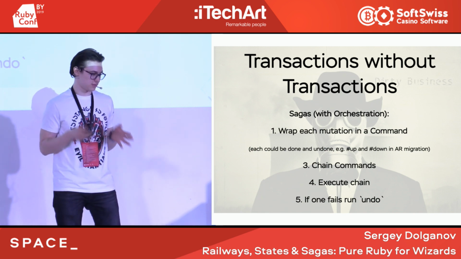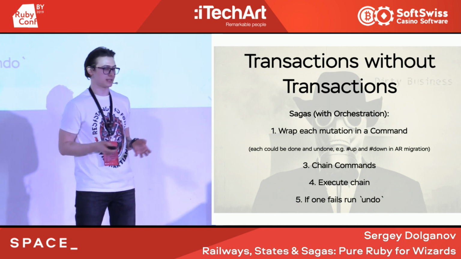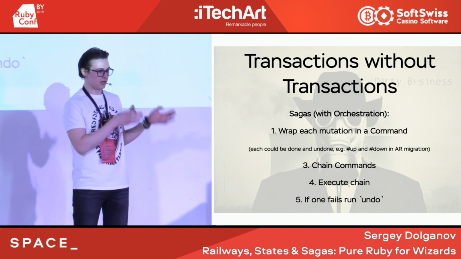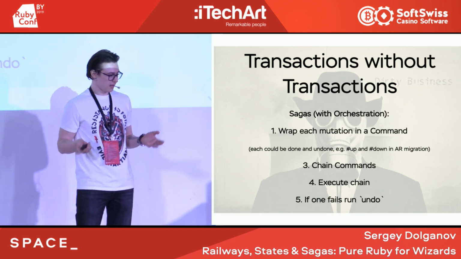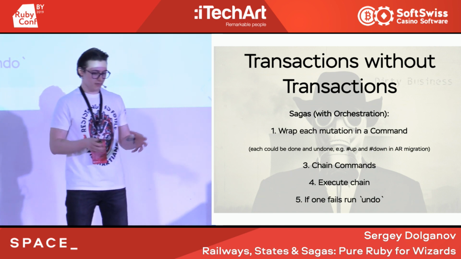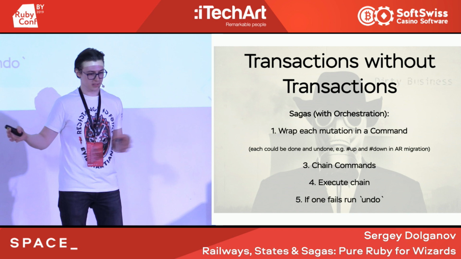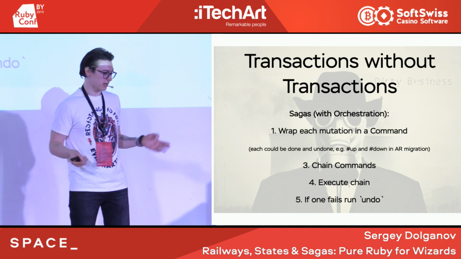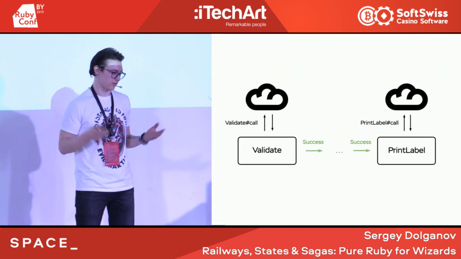But let's dive into the idea. It's pretty simple: each interaction with the external system we wrap inside a command. Command, as you remember, is just a pattern where you define, for example, up and down methods. If you think about Rails migrations, I could use the naming call and undo. It doesn't matter. Then we chain those commands, and at the end of the chain, we expect a successful result. But if something fails inside the chain, we should roll back those commands in the reverse order. And finally, we'll end up with a good state.